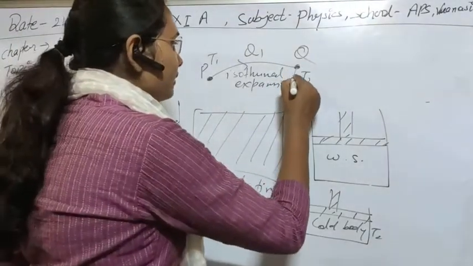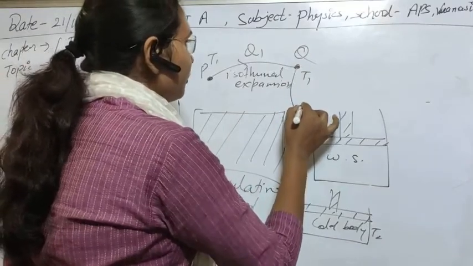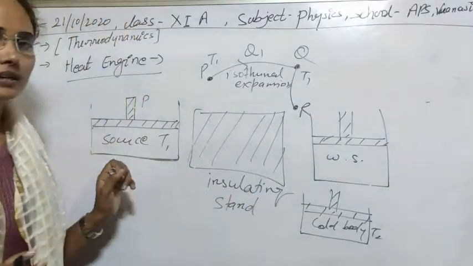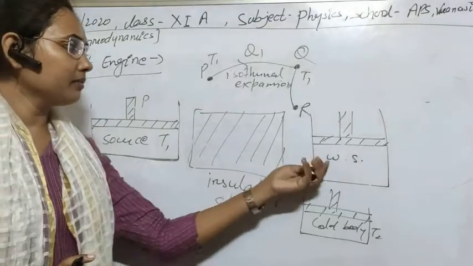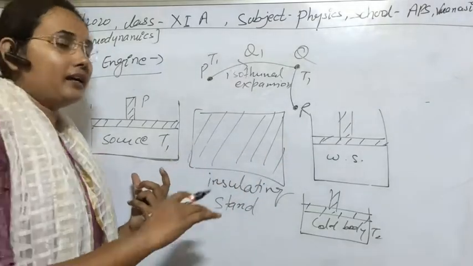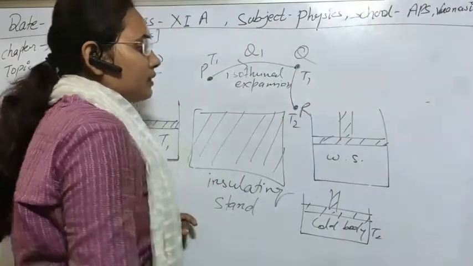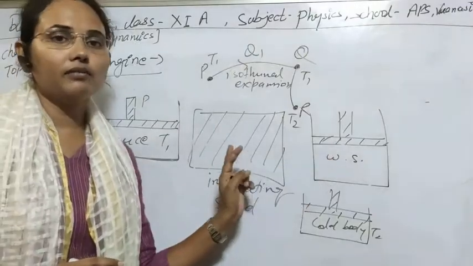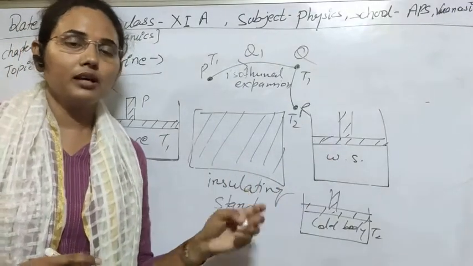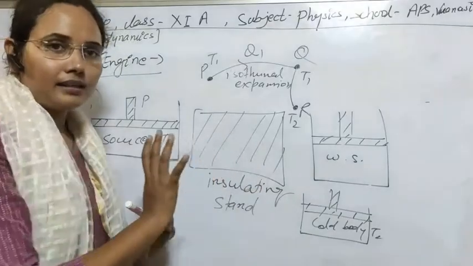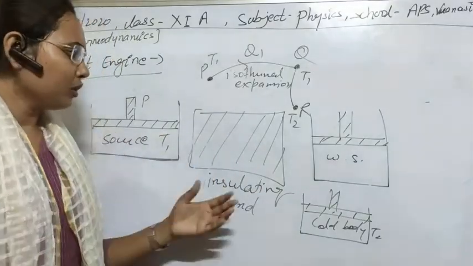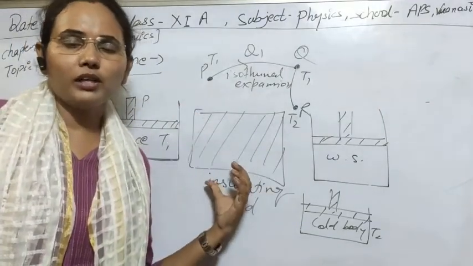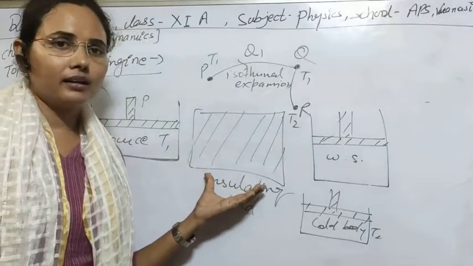So in the second process, suppose it goes from Q to R. If we put it on this insulating stand, definitely heat will not be transferred from this body to the stand, because an insulator cannot absorb heat, so there cannot be transfer of heat in the insulator.